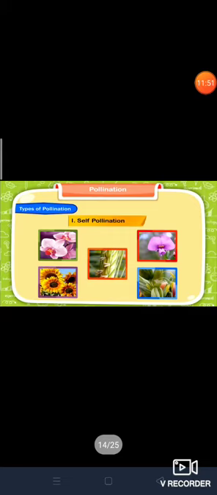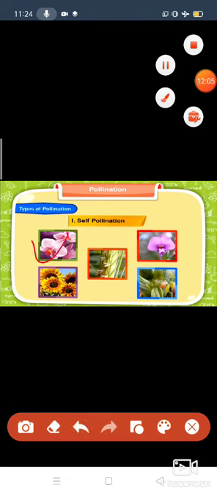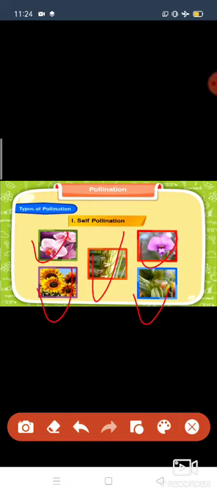Okay, so this type of pollination we can say is self pollination, because in bisexual flowers self pollination occurs. And some examples of self pollinating flowers are what? Orchids, peas, sunflowers, wheat and barley. Okay, look at here, children. Orchids, peas, sunflower, wheat and barley. These flowers pollinate with themselves only, and that process we call self pollination, because these flowers are bisexual flowers. Okay, children.